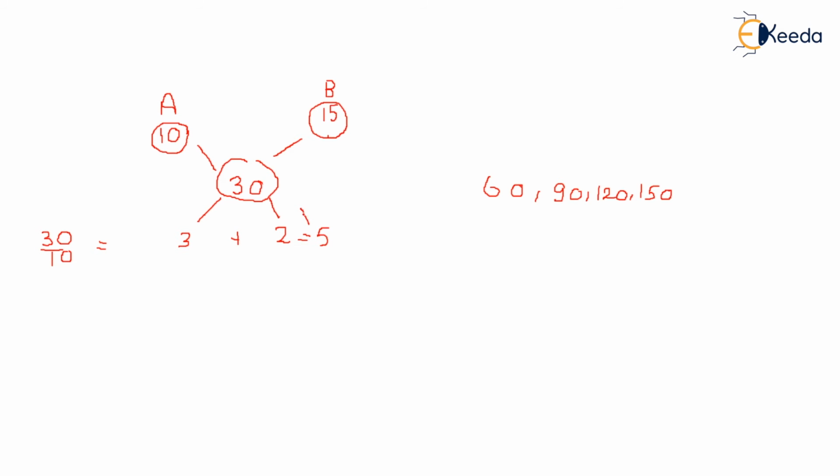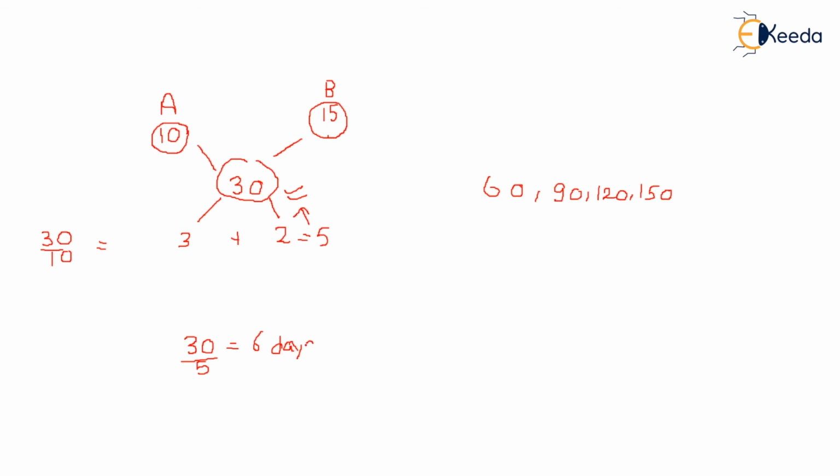And how many pages do they have to write? They have to write 30 pages. They are writing 5 pages per day, and they have to write 30 pages. So how many days will they take to complete those 30 pages? 6 days, right? So 6 days is the answer.